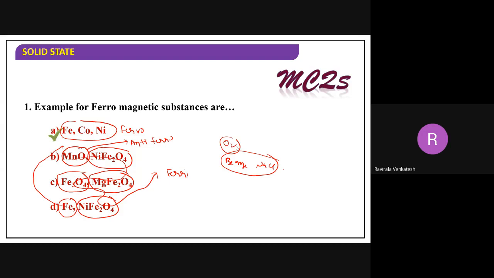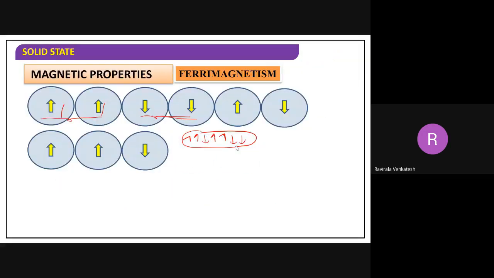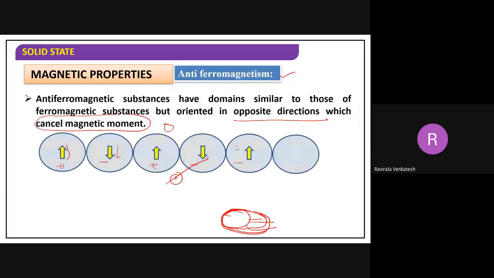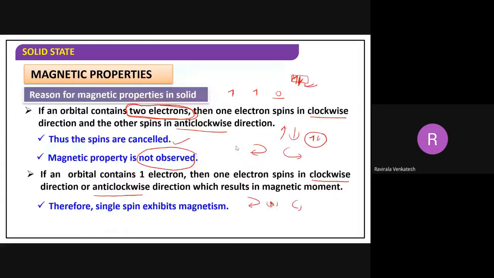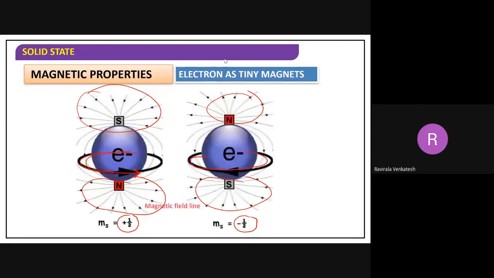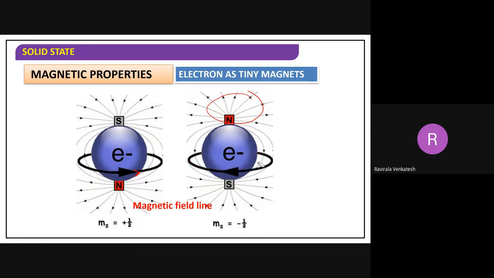This is about what we have discussed today. So again, I will revise what we have completed with a small explanation. First of all, how do we generate the magnetic property? What is the reason for the magnetic property? Simple reason: electrons are spinning on their own axis. Because of the spinning, a magnetic field is generated, because of this momentum.